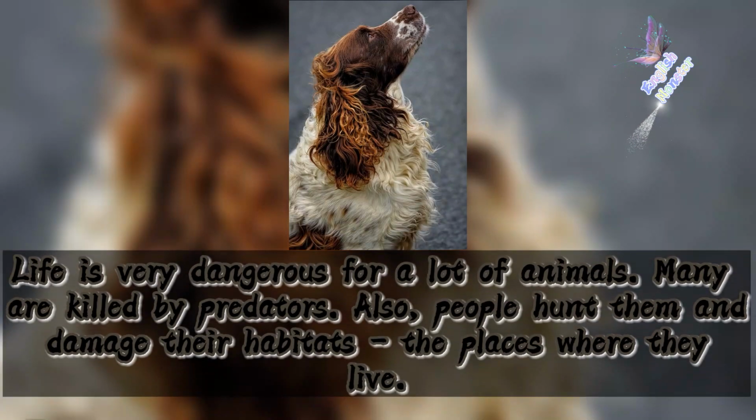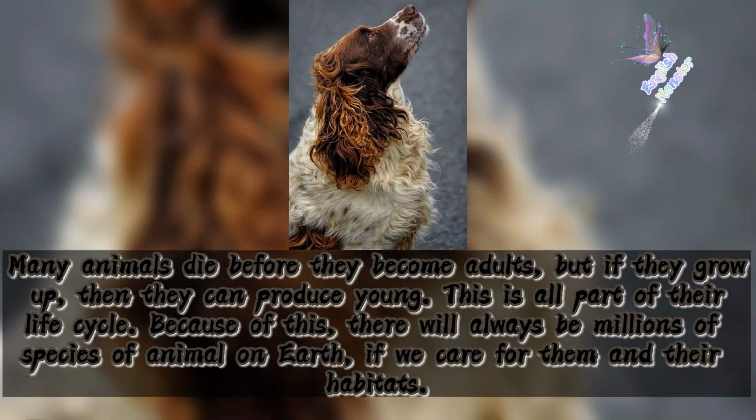Life cycles. Life is very dangerous for a lot of animals. Many are killed by predators. Also, people hunt them and damage their habitats, the places where they live. Many animals die before they become adults, but if they grow up, then they can produce young. This is all part of their life cycle. Because of this, there will always be millions of species of animal on Earth, if we care for them and their habitats.